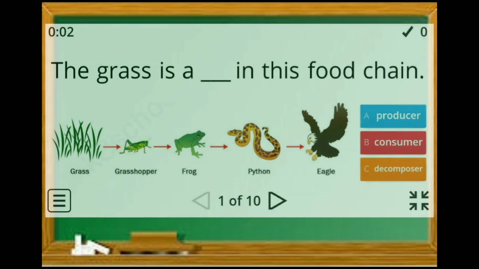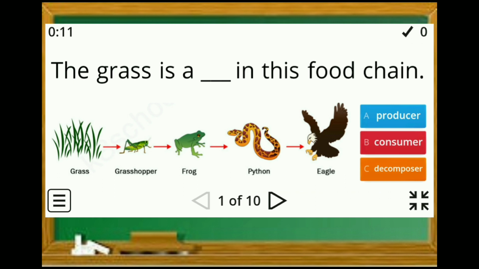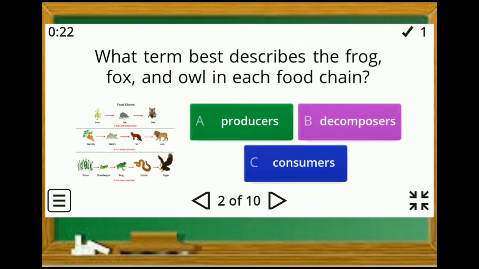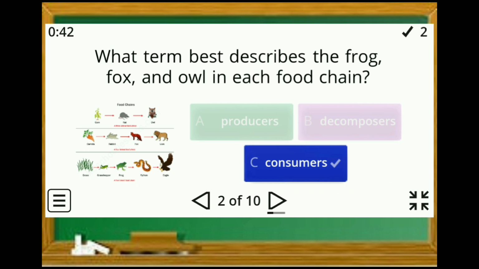The grass is a blank in this food chain. A. Producer, B. Consumer, or C. Decomposer. A is the correct answer. What term best describes the frog, fox, and owl in each food chain? A. Producers, B. Decomposers, or C. Consumers. C is the correct answer.